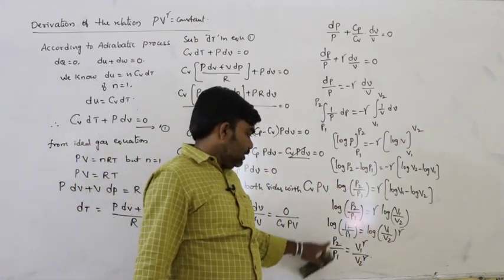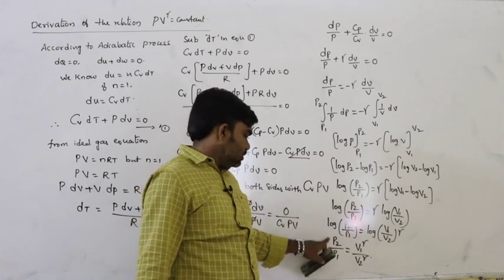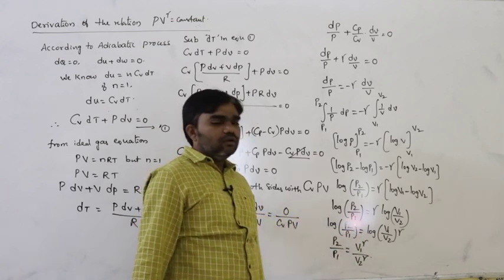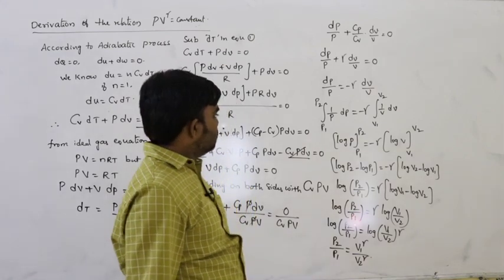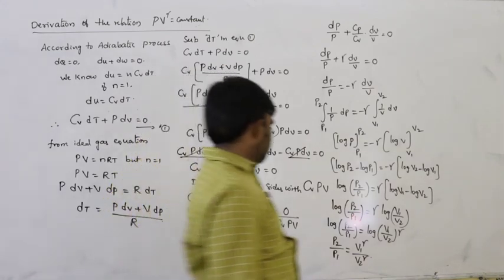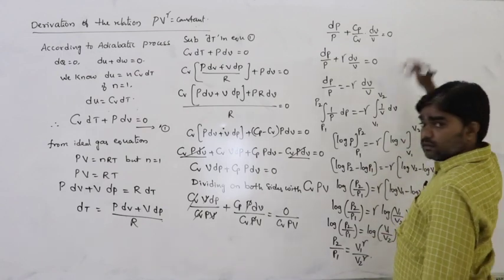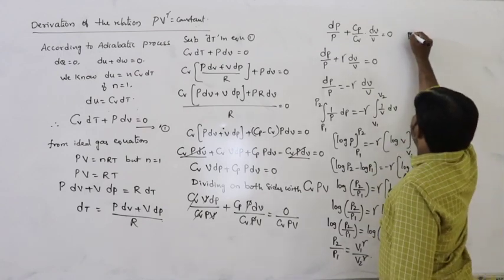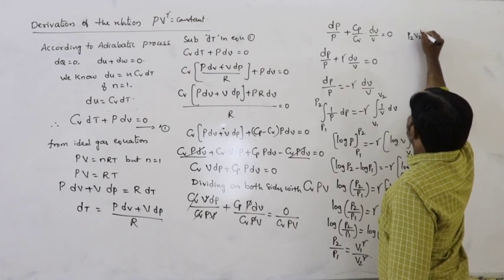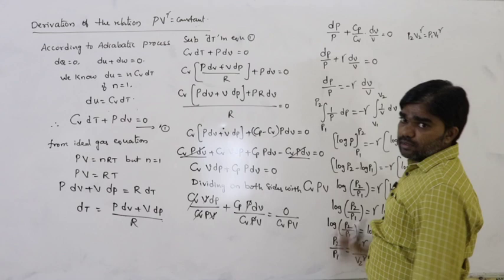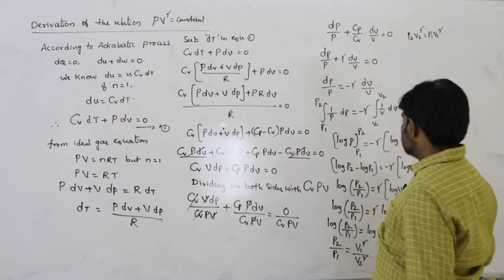Next, by cross multiplication, we get P2 V2 power gamma is equal to P1 V1 power gamma.